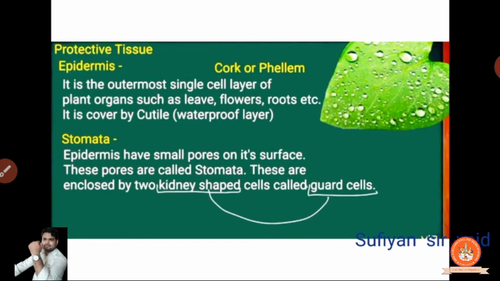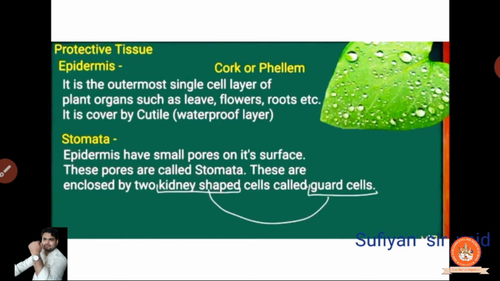But you can see the particular downside portion, even when you remove it by rubbing, you can still see it clearly. So you can observe the small pores. Even when you observe your hand, each and every part of your body has small pores, tiny holes and pits are visible. Clear? These pores are called stomata. This porous is called the stomata, not in humans, it's for the plant, clear?